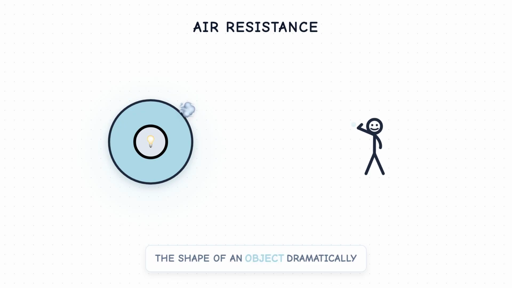The shape of an object dramatically affects how much air resistance it experiences. Streamlined cars and airplanes are designed to minimize it for efficiency, while parachutes maximize it to safely slow things down. It is a constant invisible force influencing everything from a thrown ball's trajectory to the speed of a high-performance race car, making it a key factor in engineering designs for efficiency and safety.